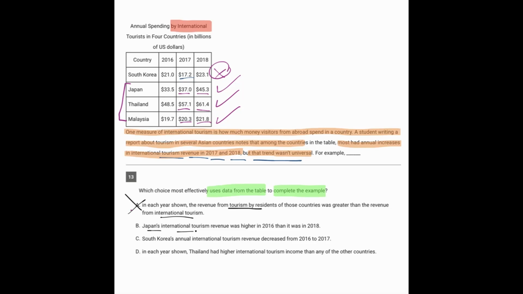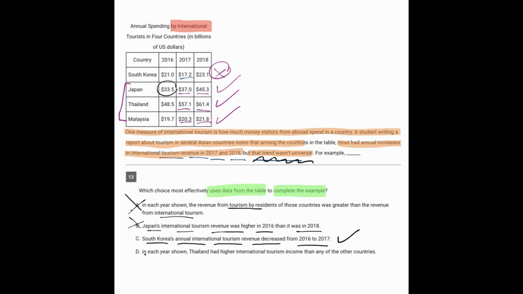B. Japan's international tourism revenue was higher in 2016 than 2018. Well, that's just false because in 2016 it was lower, 33.5 compared with 45.3. So that's just wrong. C. South Korea's annual international tourism revenue decreased. Well, that's true, and it also kind of shows that the trend wasn't universal, so we may keep that one.